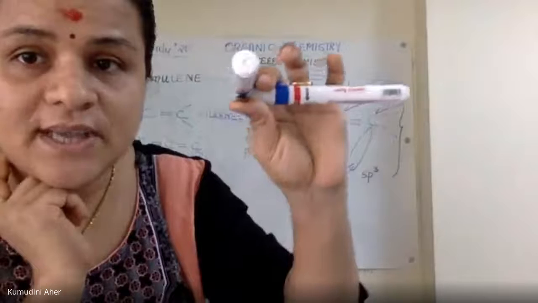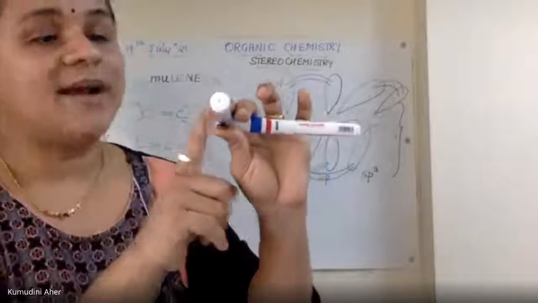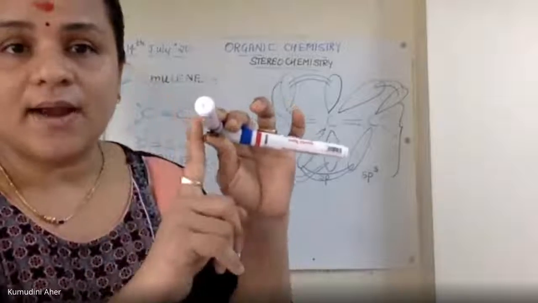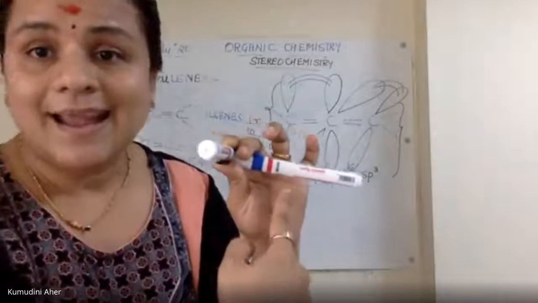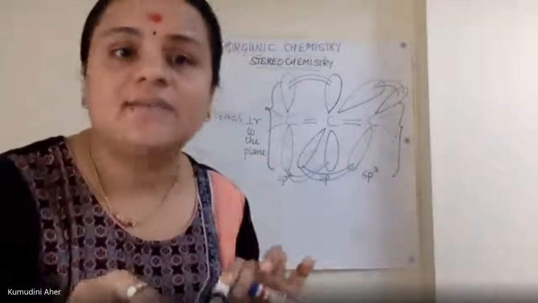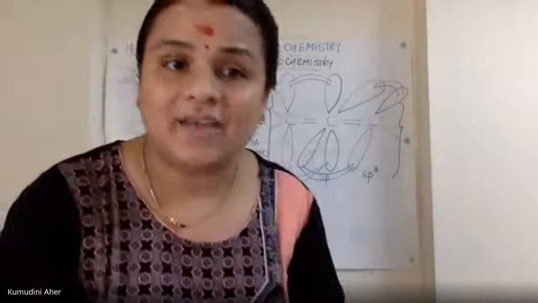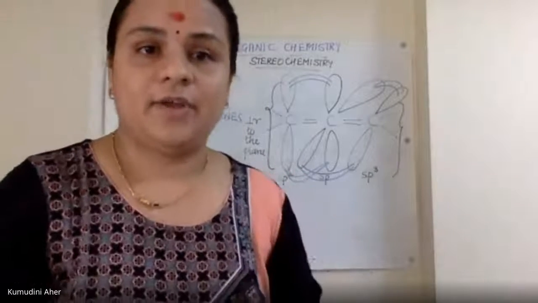Are you able to see? Yes, ma'am. So because of this perpendicularity, it is creating a different geometry in the molecule, and that is why this molecule becomes stereochemically active, optically active.